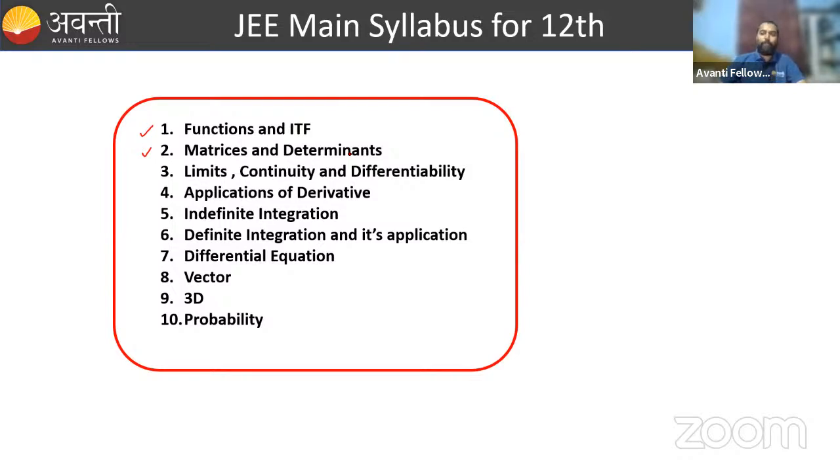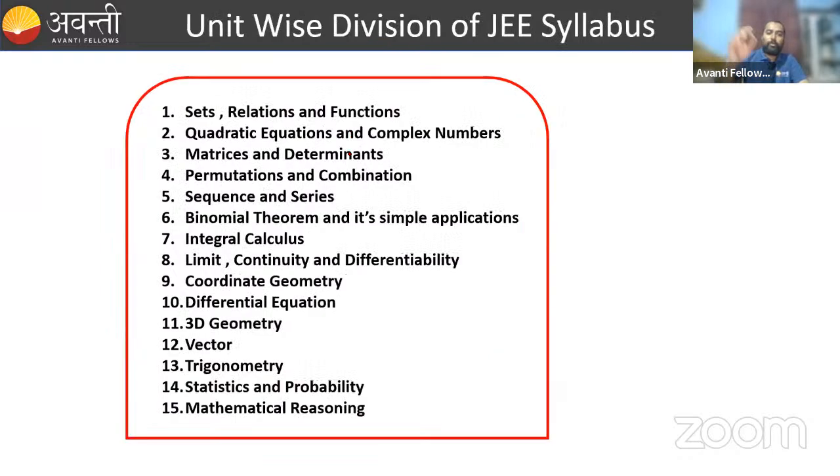Right. Now we'll go through the unit-wise JEE syllabus. Unit-wise means we'll take 3 or 4 interlinked chapters and make one unit.